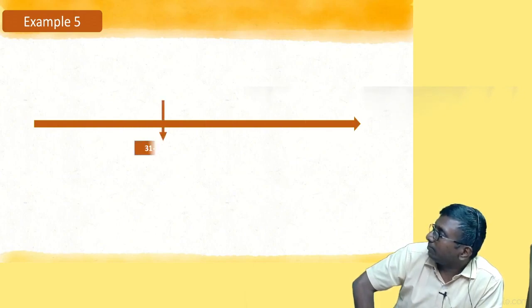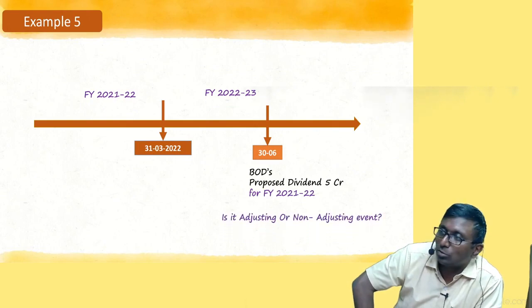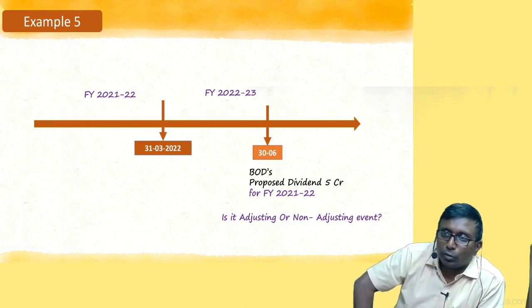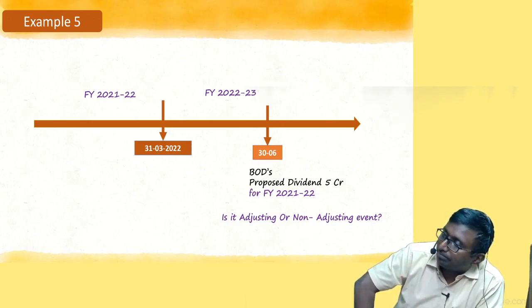Example number 5. 31st March 2022, financial year 21-22, 22-23. The Board of Directors proposed a dividend of 5 crore rupees for the financial year 2021-22, last year's dividend, proposed in the current year. Have you understood? Now, is it adjusting? When should I pass the proposed dividend journal entry? What is the journal entry if you declare dividend?